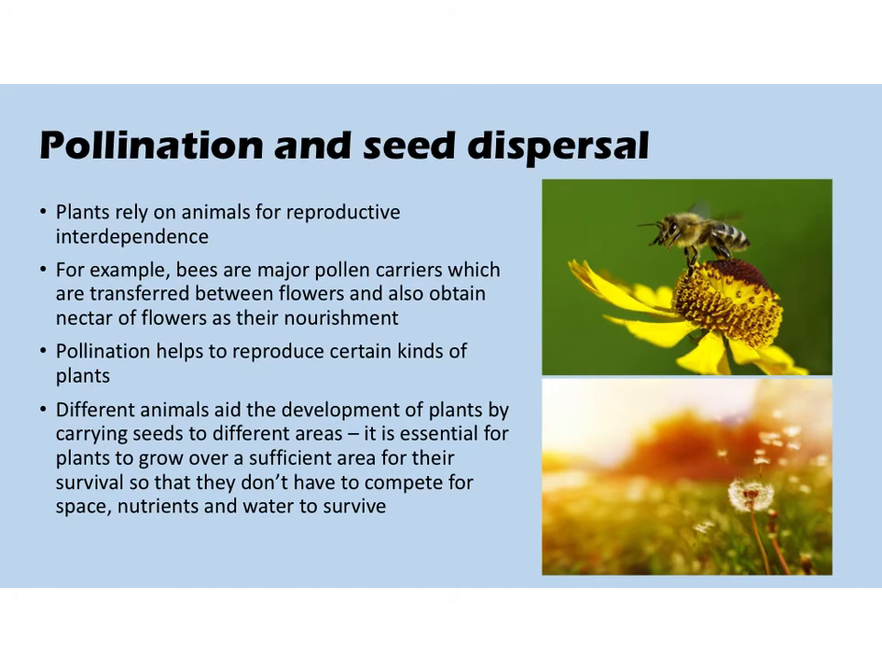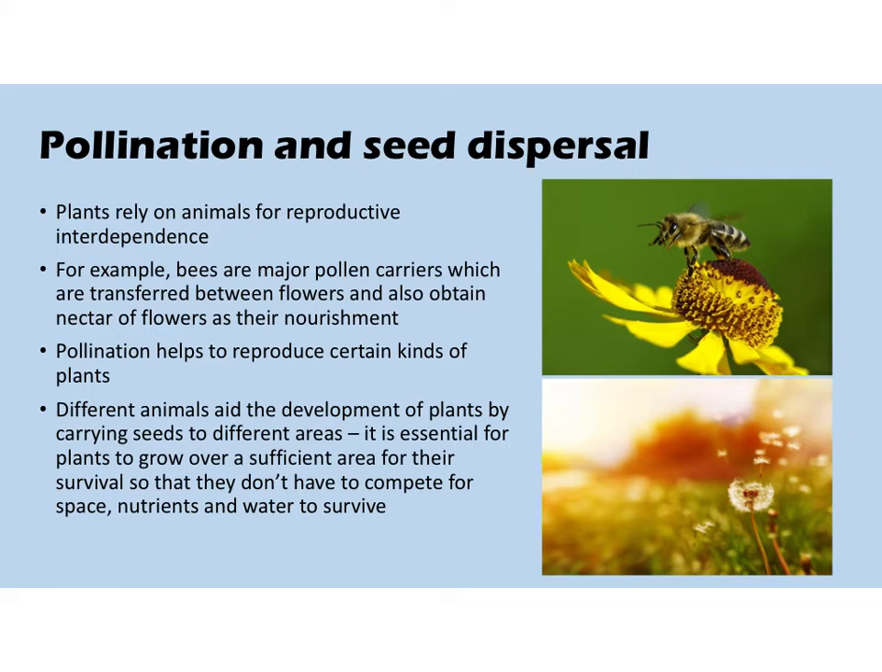Now we're going to look at pollination and seed dispersal. So this is the way that plants are dependent on animals. So plants rely on animals for reproductive interdependence. For example, bees are major pollen carriers which are transferred between flowers, and that allows plants to reproduce. Bees will also obtain nectar of flowers as their nourishment. Pollination helps to reproduce certain kinds of plants, so bees are essential.